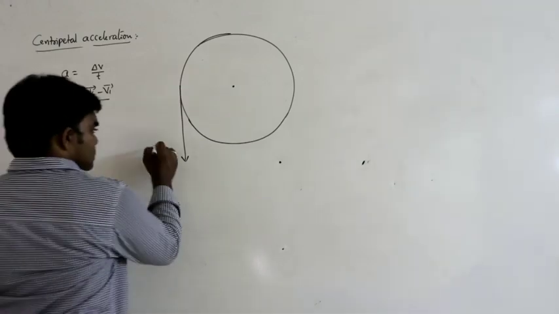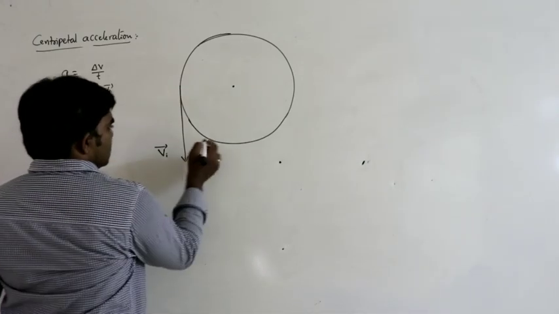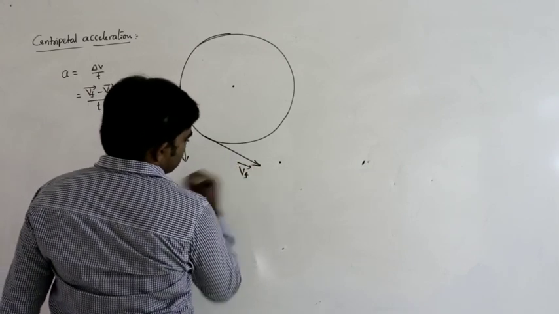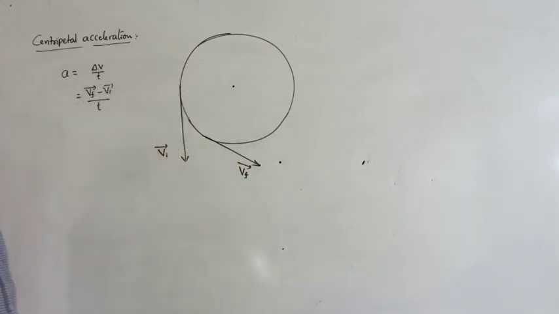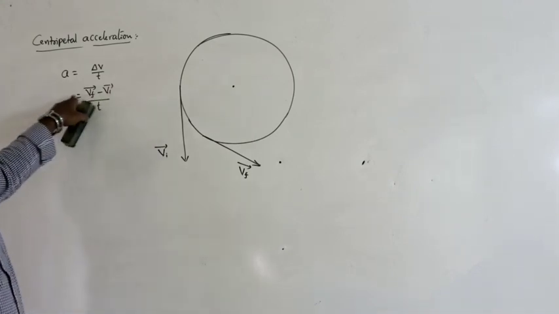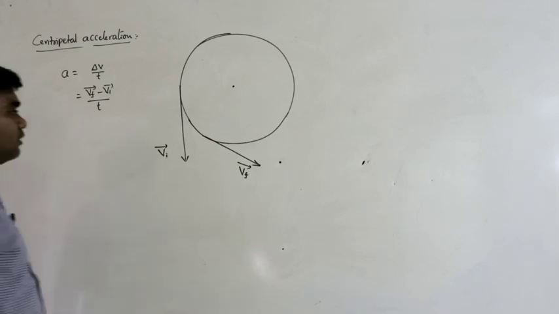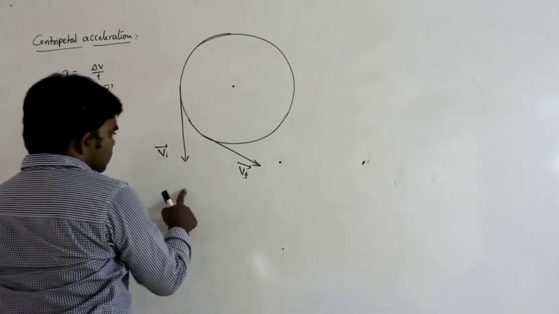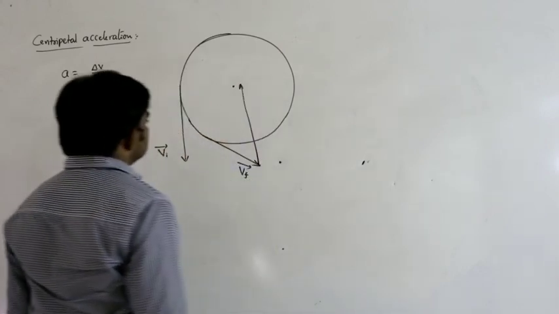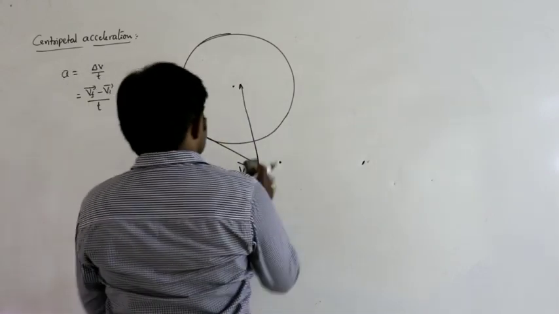So let us say this is the initial velocity. After a certain time, this is the velocity of the body, let us say Vf bar. What can we write? Acceleration formula, Vf bar minus Vi bar. So this is the direction of Vi, but this must be written in this direction, exactly opposite direction it is.